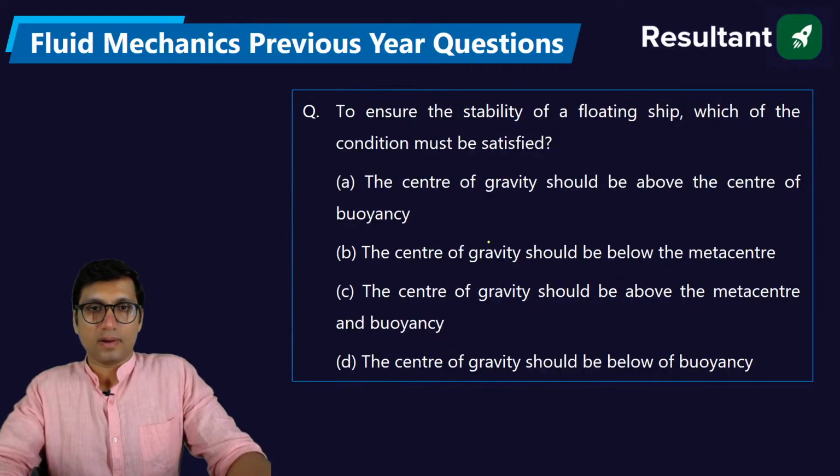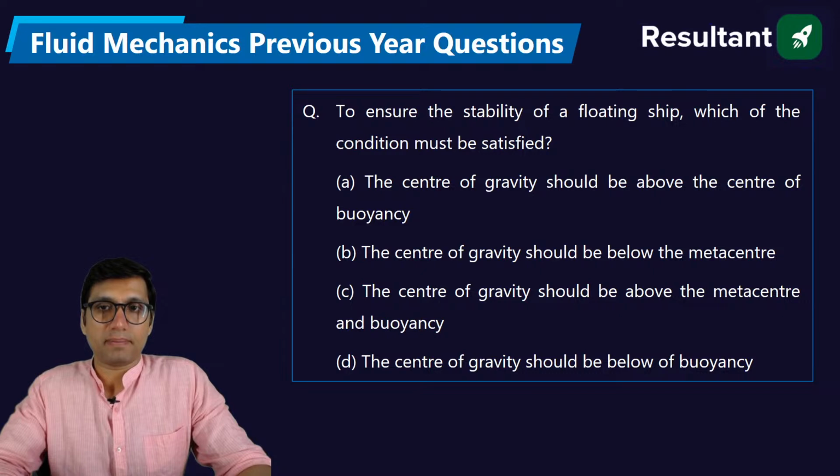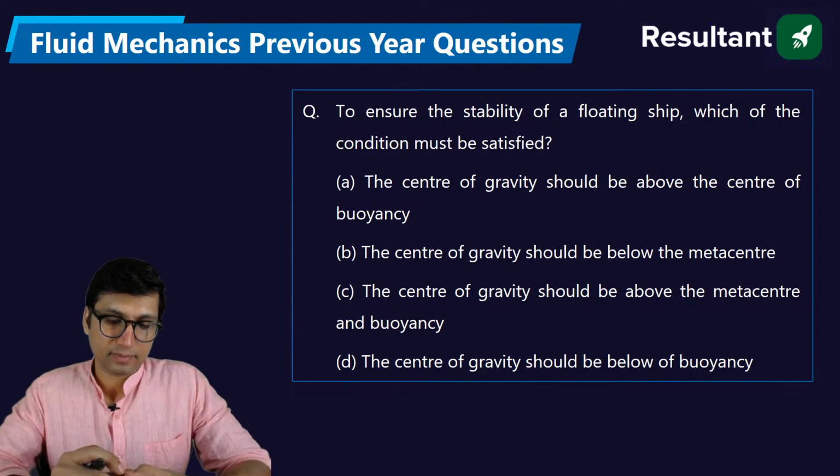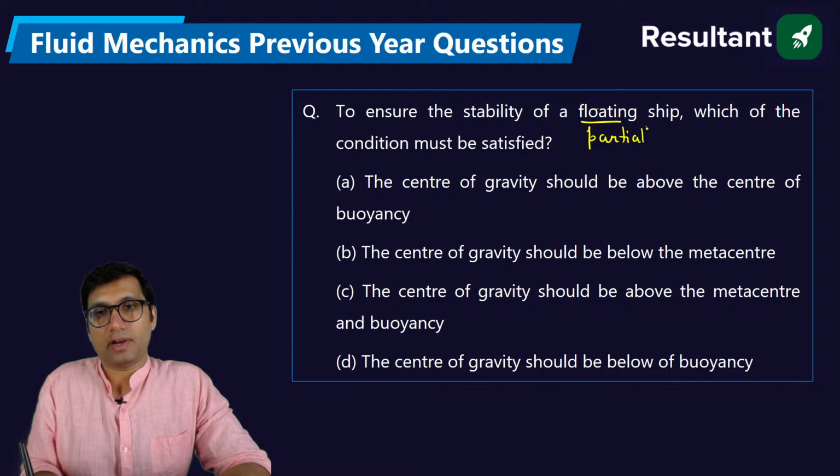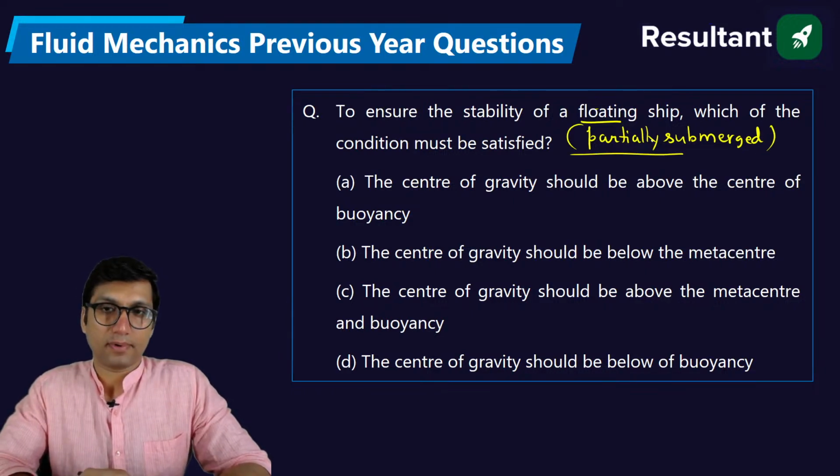To ensure the stability of a floating ship, which of the following conditions must be satisfied? Floating ship means a partially submerged ship. What is the meaning of floating? Floating means partially submerged, like a ship is a partially submerged body. Which of the following conditions should be satisfied?